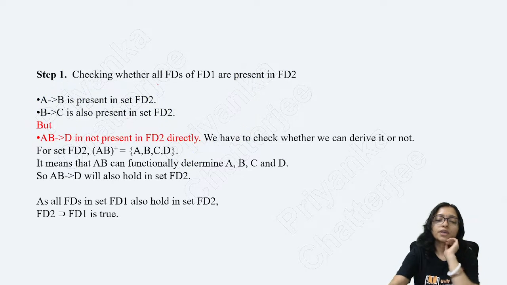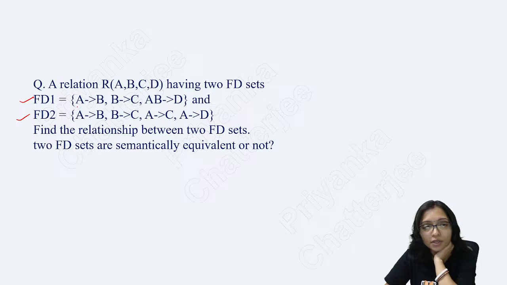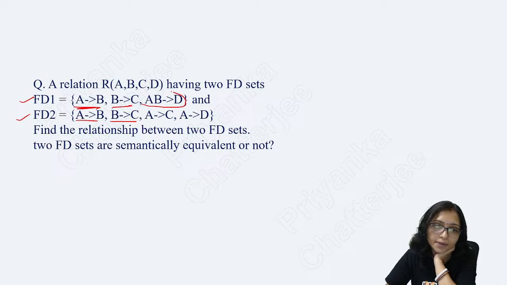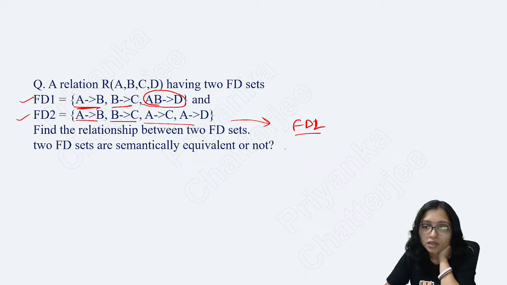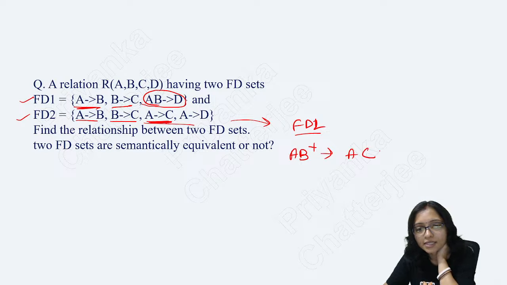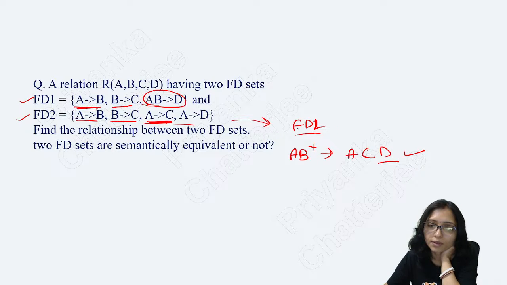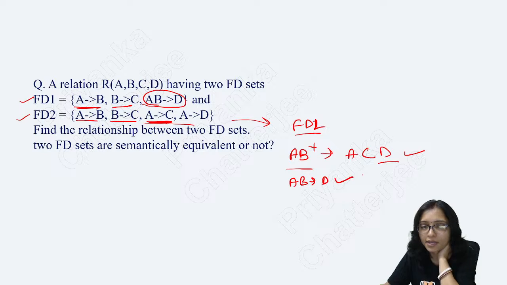So here what to do? First of all, you have to check AB, no problem, BC, no problem. Here the problem is AB implies D. That is not present here. So from FD2 you have to think, can I get AB implies D? Can I get it anyhow? Do the AB closure. From AB closure you can see A is coming, C is coming, D is coming. So no problem, I can get AB implies D.